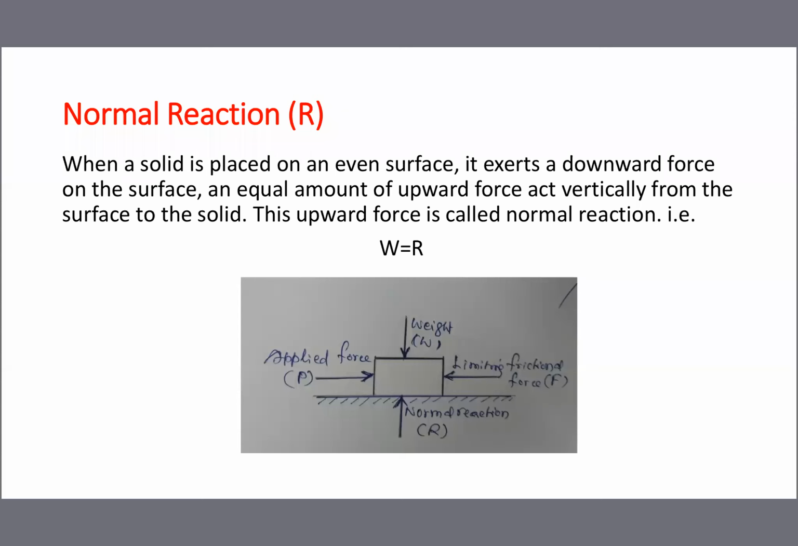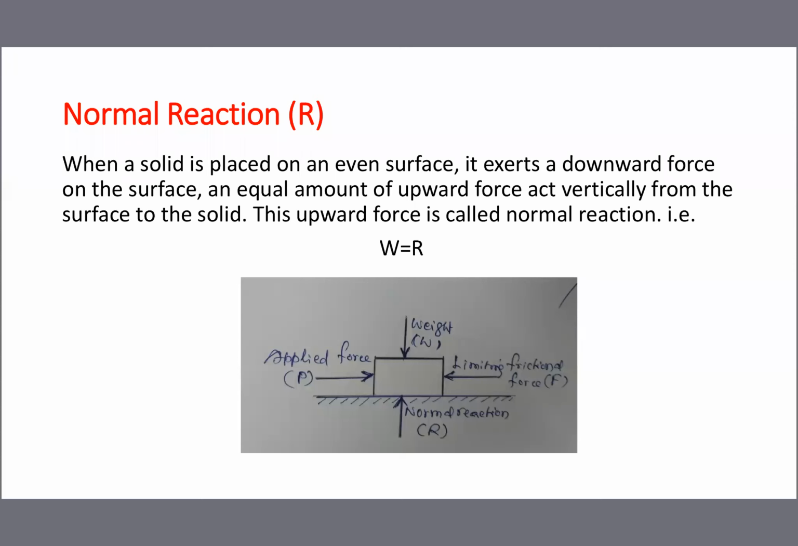For easy understanding, suppose we are sitting on a bench. Depending upon our weight, we are pressing the bench, the wooden plank. But the wooden plank is not broken. That means an equal amount of force is reacted from the wooden plank to our body, the sitting area. Whatever the weight, an equal amount of force reacts from the surface. That force is called normal reaction.